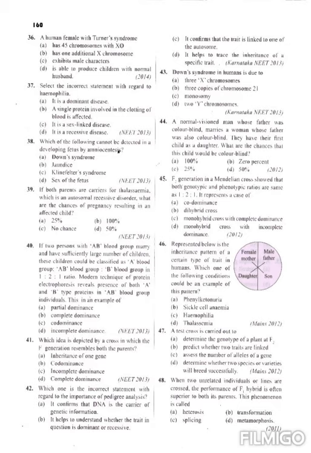Which one is the incorrect statement with regard to the importance of pedigree analysis? What is the use of pedigree analysis? To know the transmission of any hereditary character. It confirms that DNA is the carrier of the genetic information. It helps to understand whether the trait in question is dominant or recessive. It confirms that the trait is linked to one of the autosomes. It helps to trace the inheritance of a specific trait. So it is clear that pedigree analysis is not used for confirmation that DNA is the genetic material.